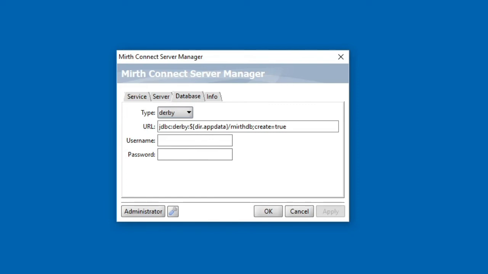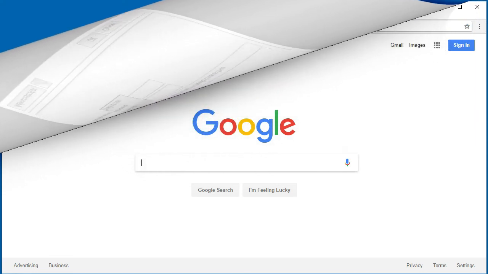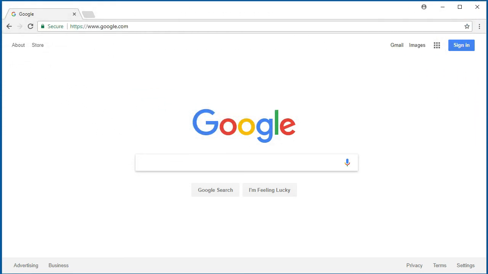Therefore, we will be discussing an alternate database engine to use, such as MySQL or SQL Server, in a future lecture. Congratulations! You're now ready to build some interfaces, formerly known as channels, in the NextGen Connect integration engine.